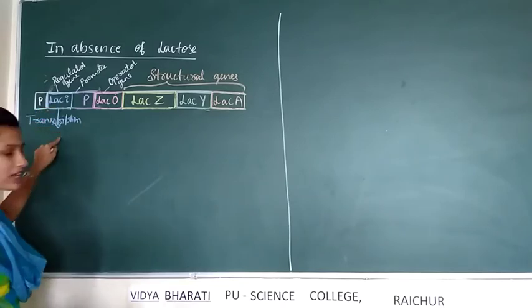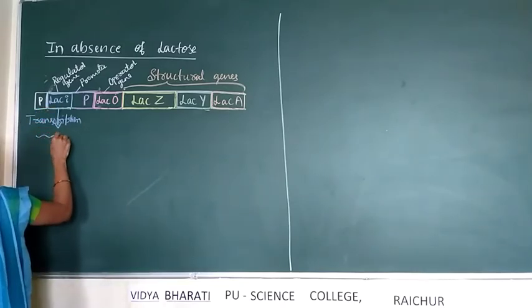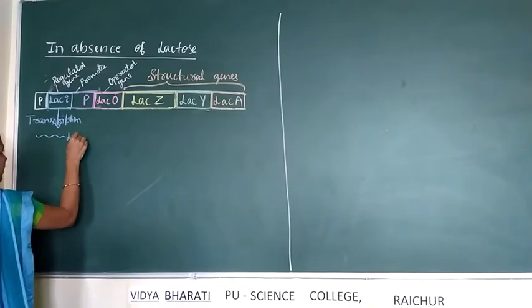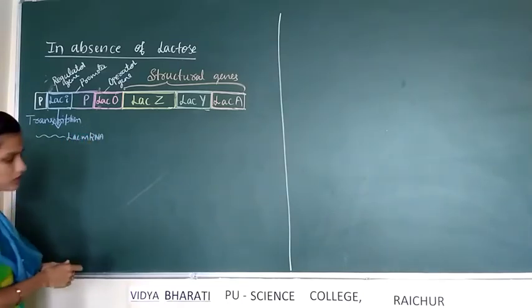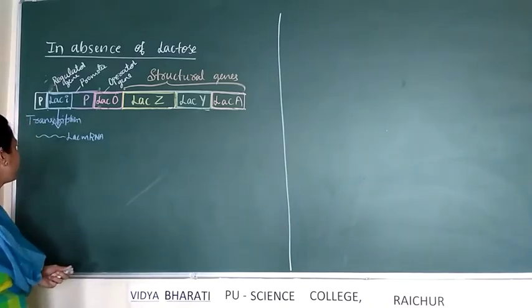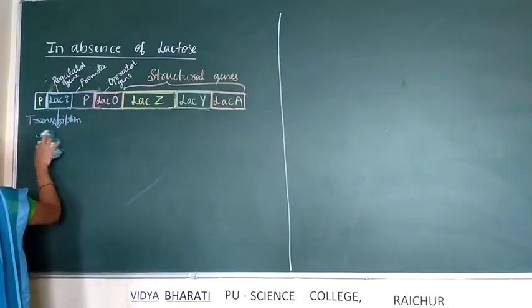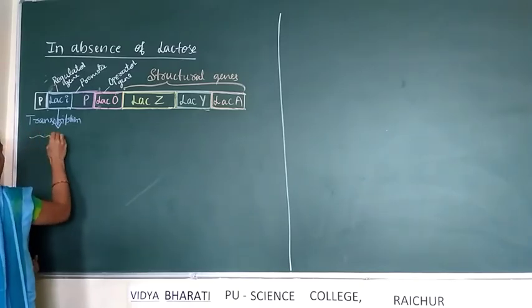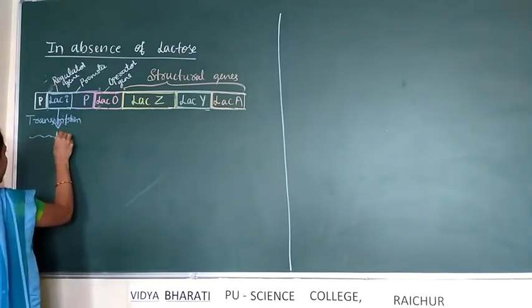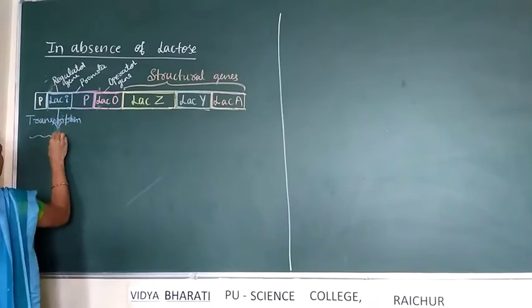It undergoes transcription and produces LAC mRNA.